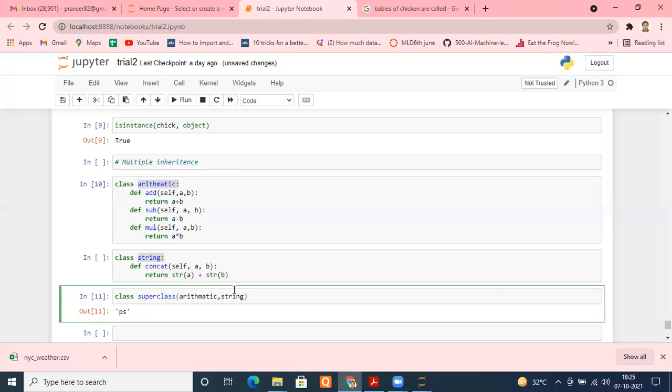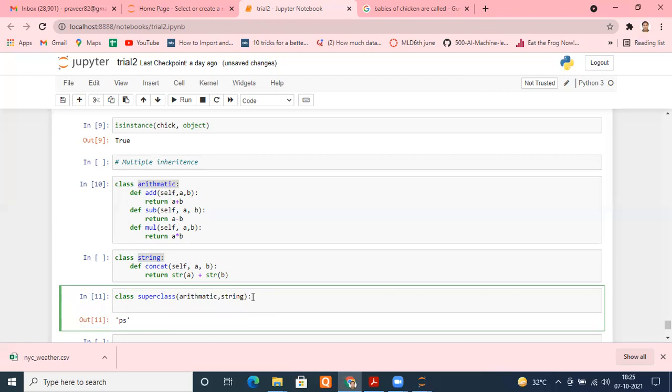If you want to incorporate more classes, put a comma and keep adding. It's entirely your choice. This is nothing but multiple inheritance. Colon. And for this class I'm not doing anything, just combining the methods from this class as well as this class, so just passing that.